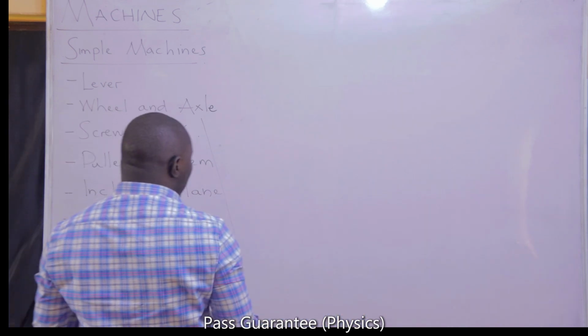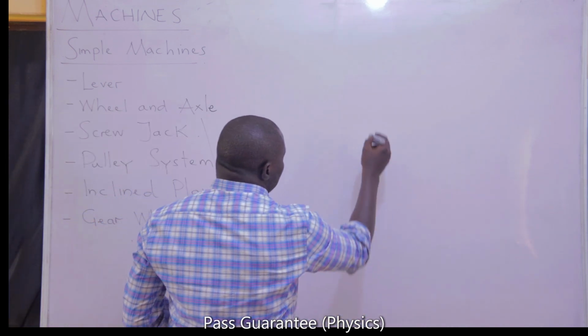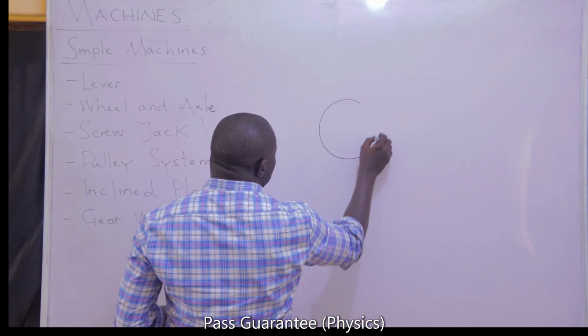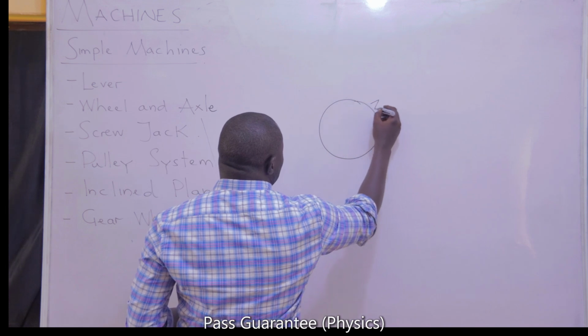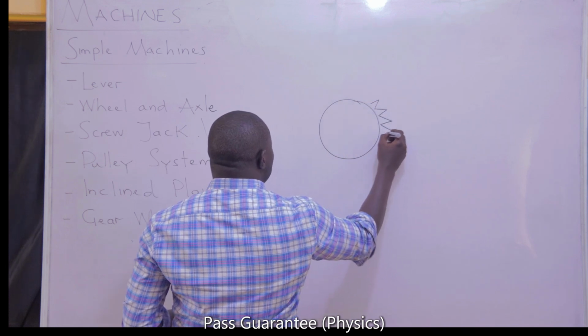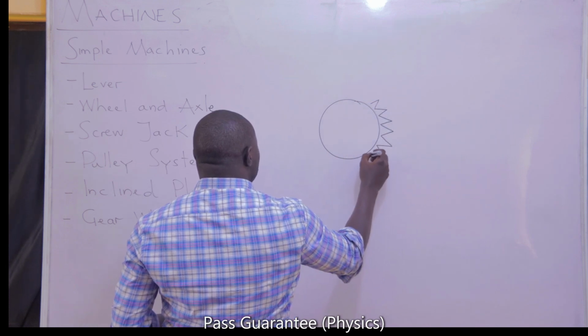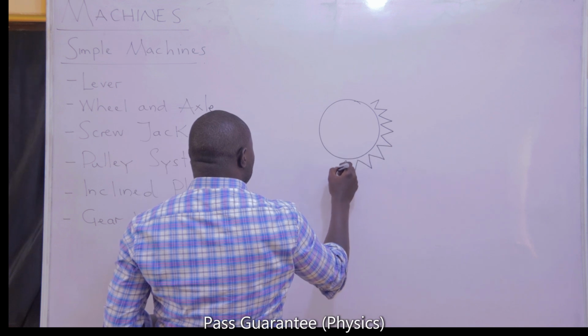Then we'll move on to gear wheel. Gear wheel involves two intermeshing gears. Gears generally have tapered teeth on the edges.